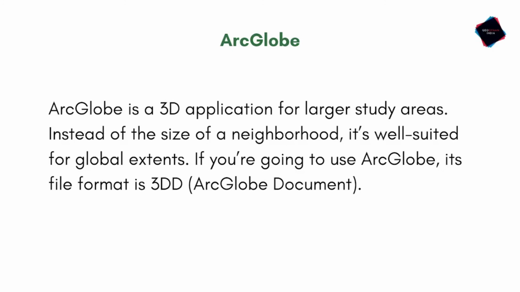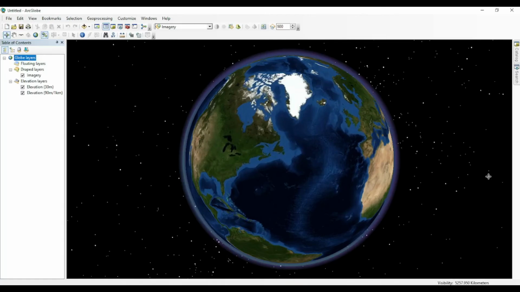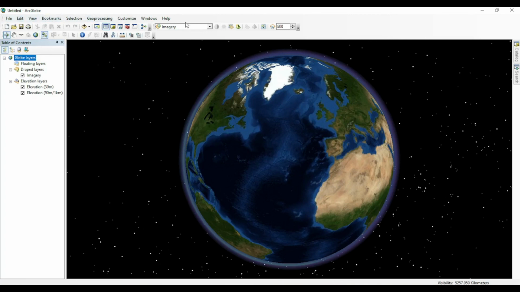Now we will see what is ArcGlobe. So this is the interface of ArcGlobe. Here you can see the globe. Here you can see the menu bars and these are the toolbars. On the left side there is the table of contents where you can see globe layers, that is floating layers, draped layers, then there are elevation layers.